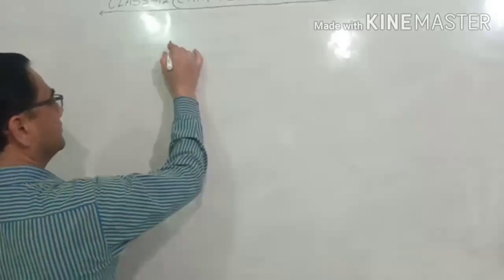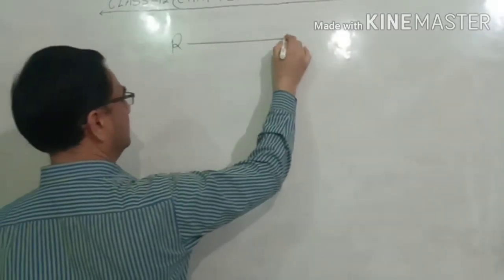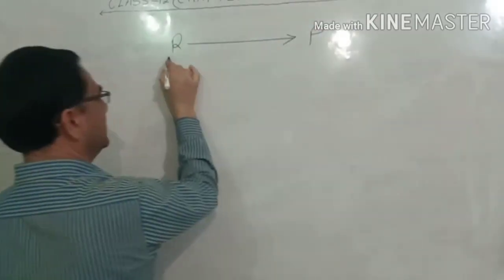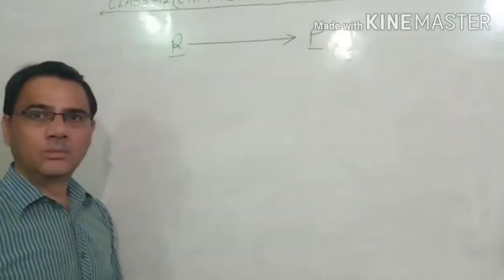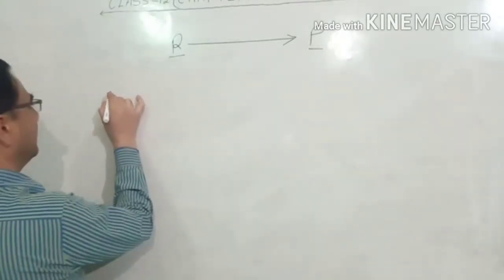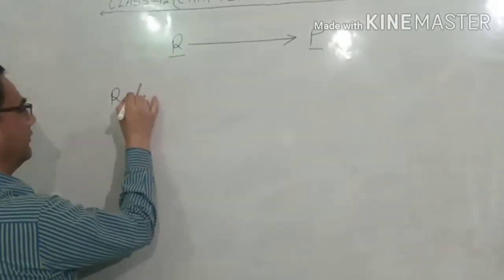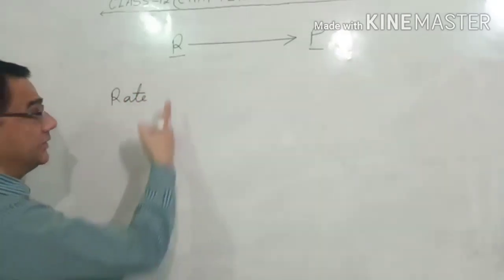Now I am taking the simplest example to make you understand about the rate of reaction. Only one reactant and one product. This is the reactant and this is the product. Now I write the formula of the rate of reaction of this reactant.